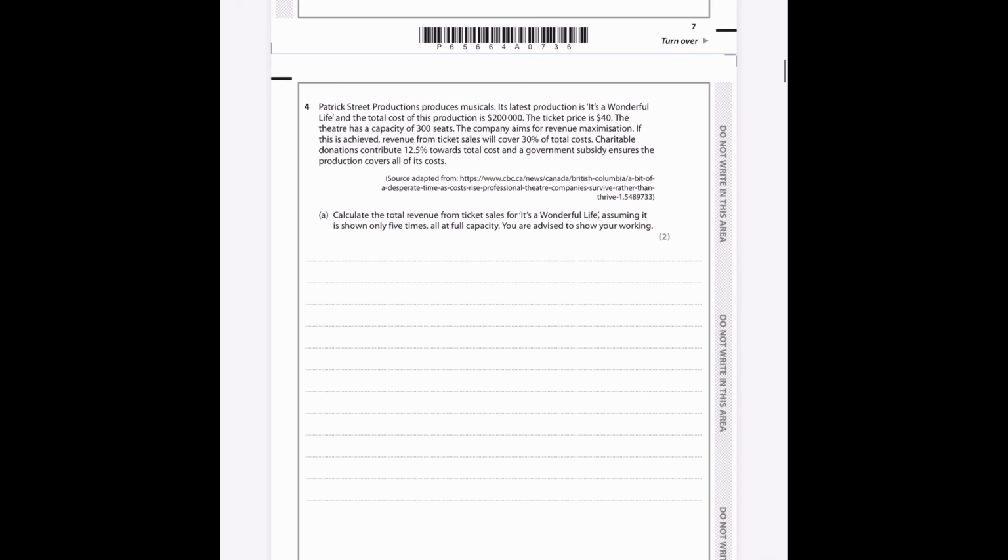Okay, moving forward, Patrick Street Productions produces a musical. Its latest production is It's a Wonderful Life, and the total cost of this production is $200,000. Okay, that sounds important. Ticket price is $40. Their theatre has a capacity of 300 seats. It aims for revenue maximization, which is where MR is equal to 0.